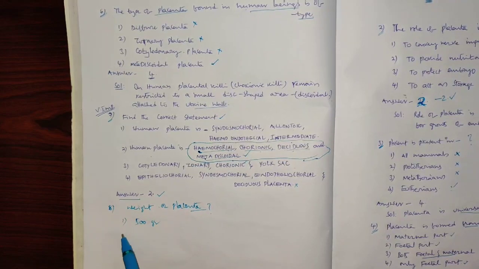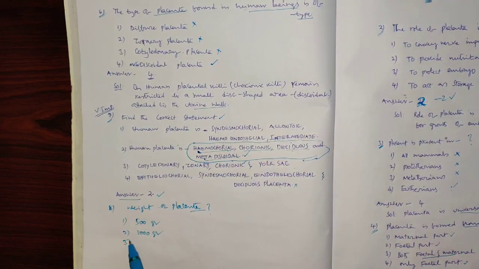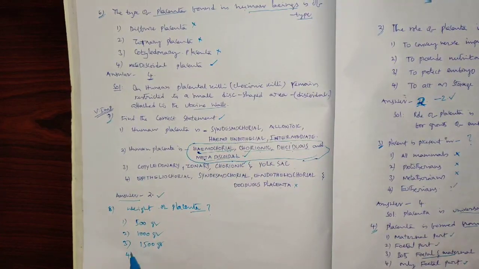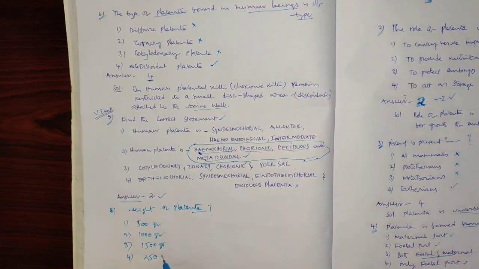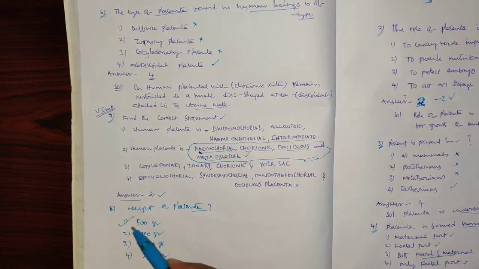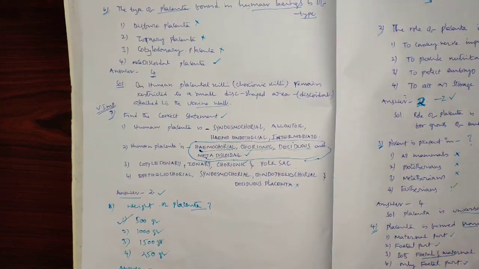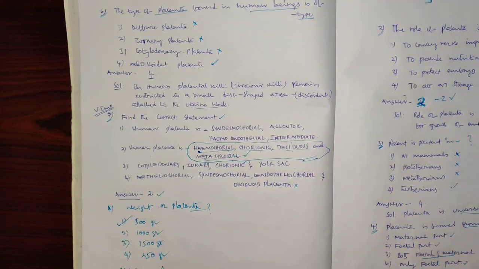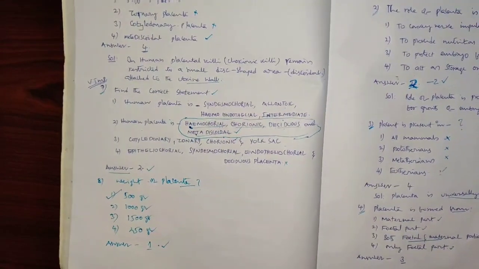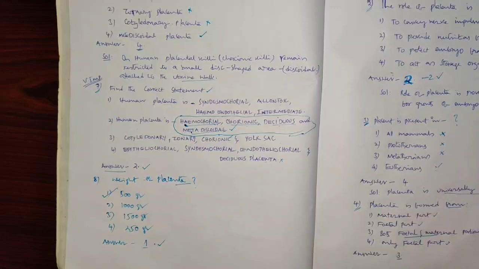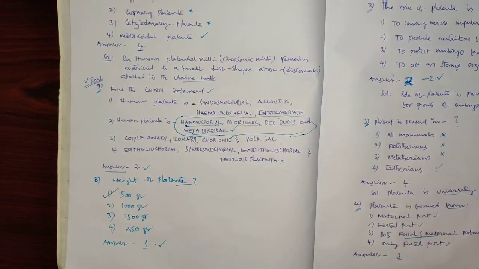Option 1 is 500 grams, option 2 is 1000 grams, option 3 is 1500 grams, option 4 is 250 grams. So the correct option is A, answer 1. The fully developed placenta weighs about 500 grams.